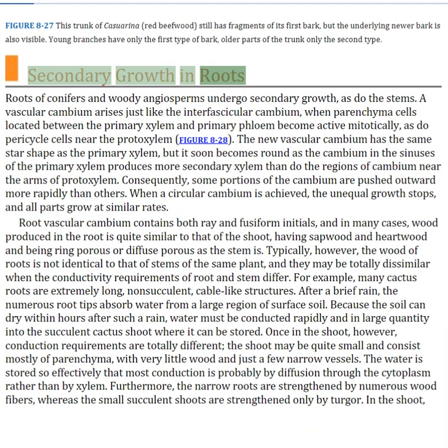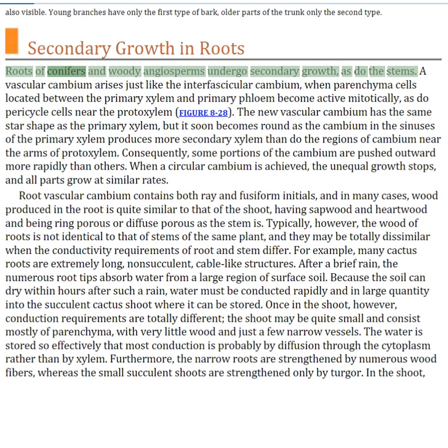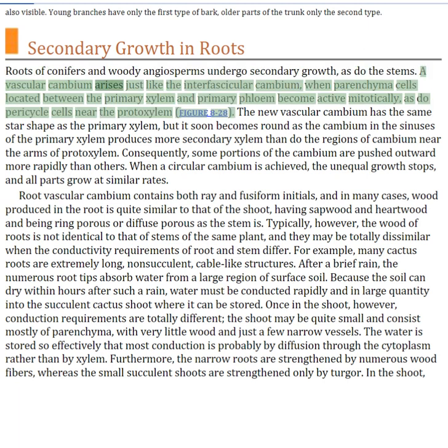Secondary growth in roots. Roots of conifers and woody angiosperms undergo secondary growth, as do the stems. A vascular cambium arises just like the interfascicular cambium, when parenchyma cells located between the primary xylem and primary phloem become active mitotically, as do pericycle cells near the protoxylem.